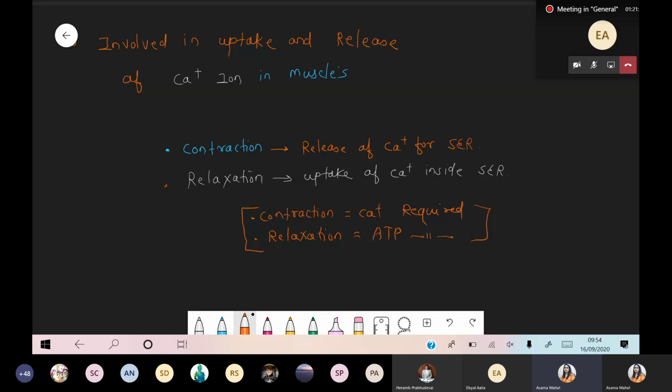Okay. So simply I'm talking about last function. ये आप बाद में पढ़ लेगा when we are talking about the muscle contraction, the relaxation. But just I want to tell you, these are very common chapters for zoo as well as the botany. So during the contraction, definitely there is a release of calcium because calcium is required for the contraction. And when there is a relaxation of the muscle, that time calcium is not required. So calcium जैसे release किए थे, again they uptake inside the endoplasmic reticulum, smooth endoplasmic reticulum, because for the relaxation, ATP required.